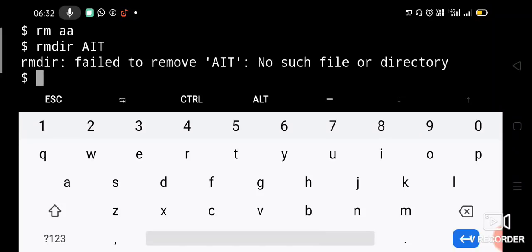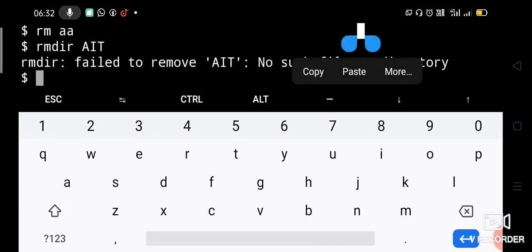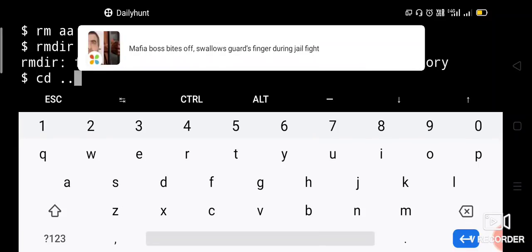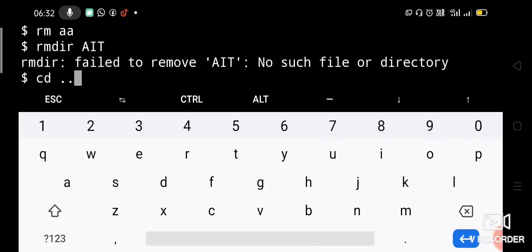So now let us come out of that directory. How to come out of the AIT directory? To come out of any directory by one level, you should use cd space double dot. So what is this double dot? Double dot indicates the parent directory, and single dot indicates the current directory. We will study about this in detail in upcoming discussions. These are hidden files. Double dot is the parent directory.